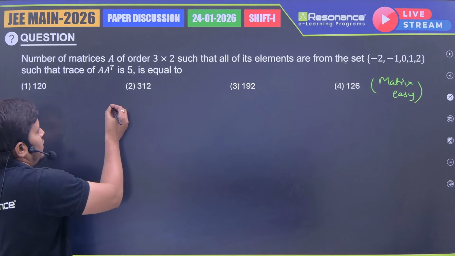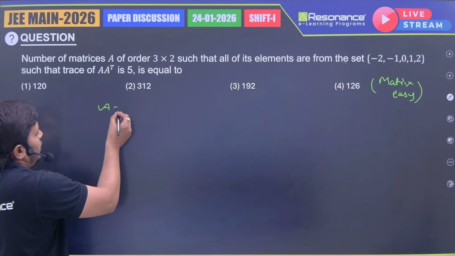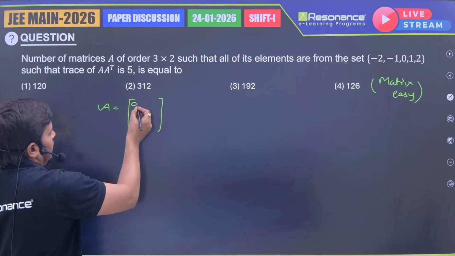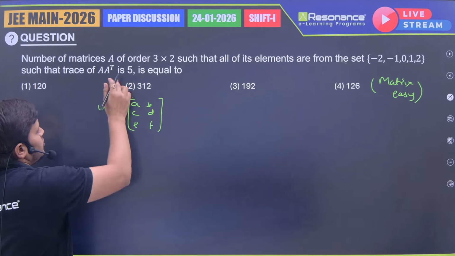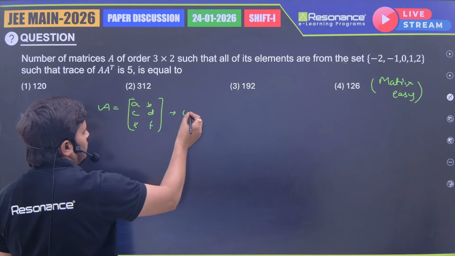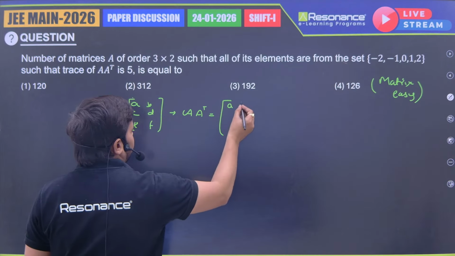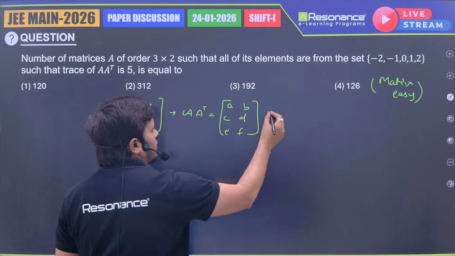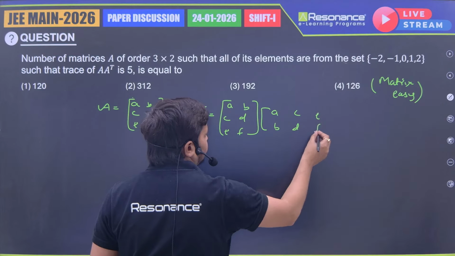Okay, so as we need to find the total number of matrices possible A, first I am assuming A's order is 3 by 2. So let me take A, B, C, D, E, F. Now we need the trace of A A transpose, so I am going to find first A into A transpose. So this is A, B, C, D, E, F, and when we write A transpose, 2 by 3, A, B, C, D, E, F.